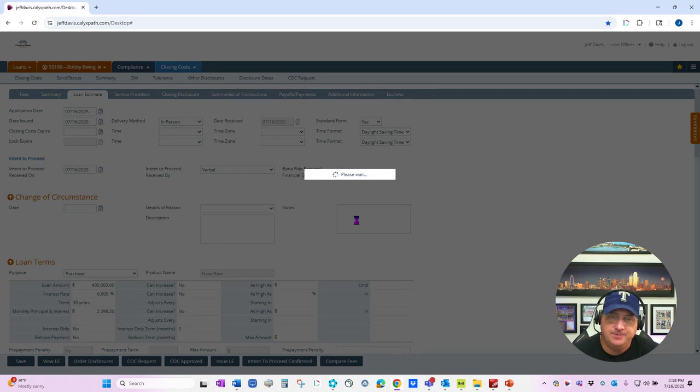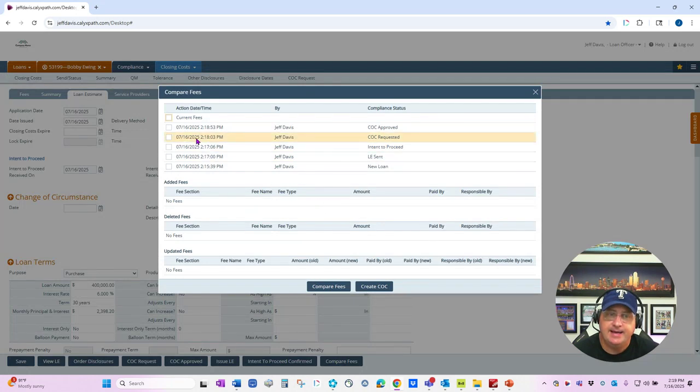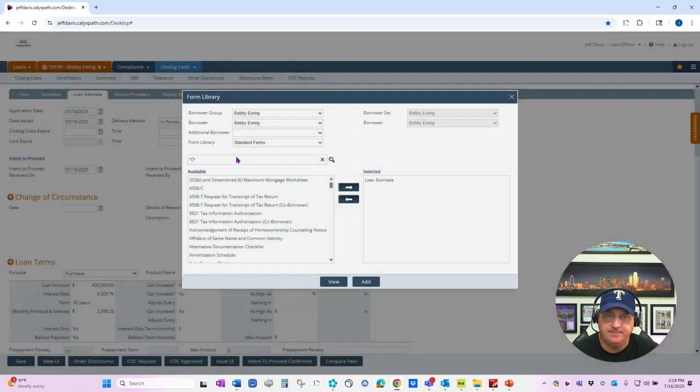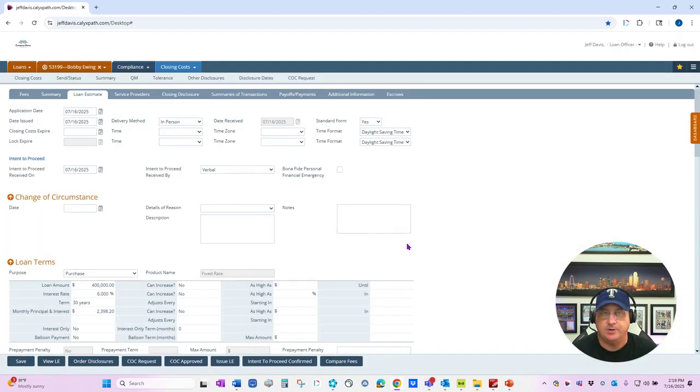So now what they would do is go down and hit compare fees, and they would select the current fees and then the disclosure when the intent to proceed was sent out. And they'll hit compare. So now you can see no fees were added, no fees were deleted, but the subordinate fee has changed. The old amount was 230, the new amount is 430. Let's hit create COC. Now we'll go down to view the LE, and we've already got the loan estimate selected. Let's go search for the loan estimate change circumstance, add that, and add that to the doc storage.